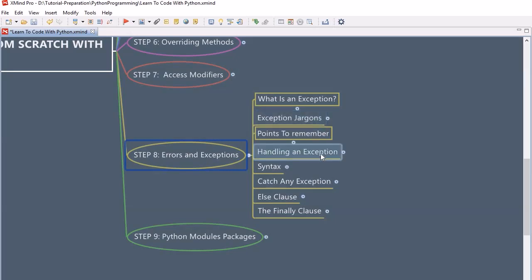Then we will look into the exception handling technique, how to handle exceptions when they occur. And then we will look into the syntax we follow whenever we are writing error handling techniques within code. Afterwards we will look into how to catch exceptions if they occur at runtime. Then we will look into the else clause which comes with the try block. At the final stage we will look into the finally clause, what its use is, and in what scenario we can use it. So all these things we are going to cover. Let's start our discussion.